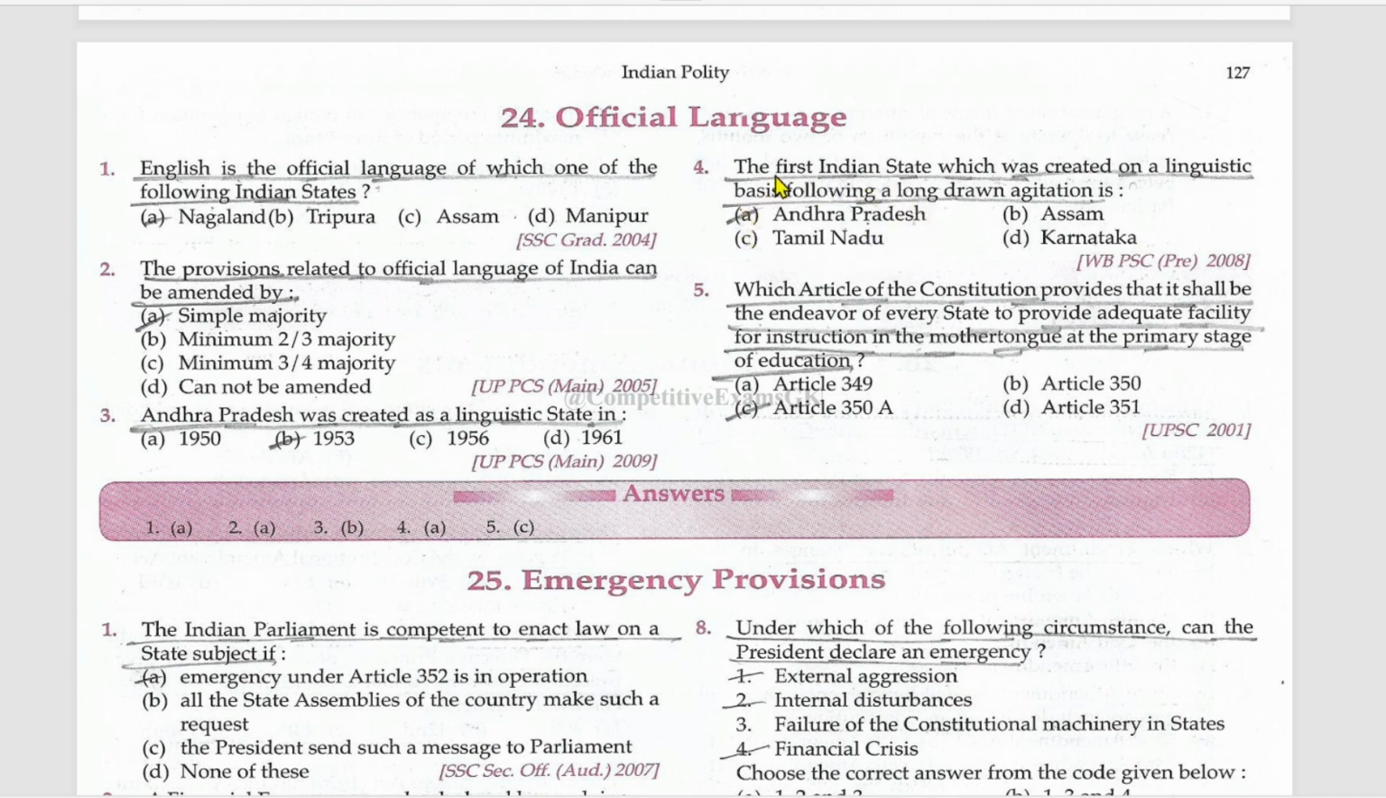From which state was Andhra Pradesh bifurcated in 1953 to become the first linguistic state? Mention that previous state name in the comments.